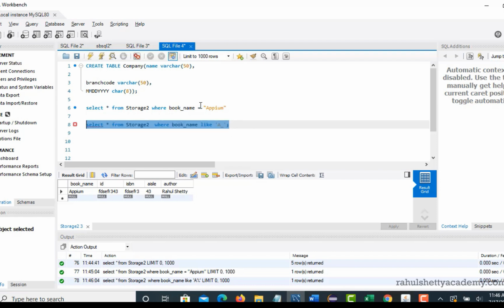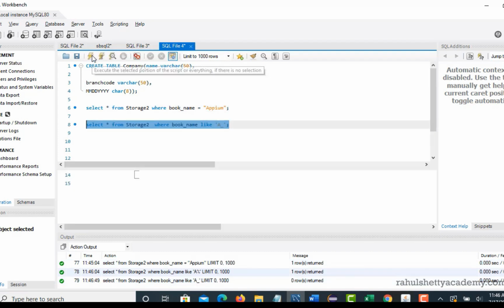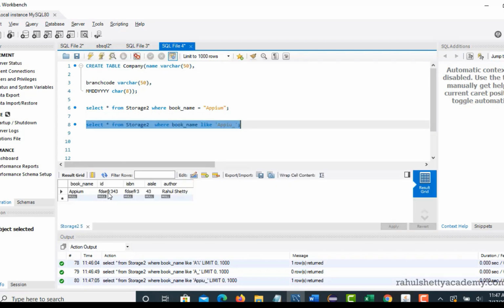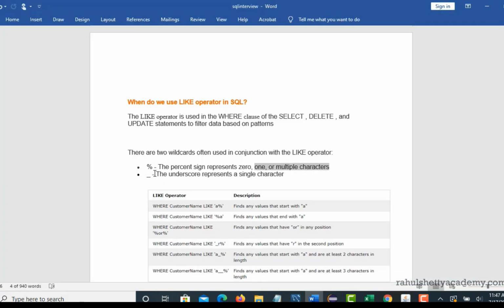So let's see if there are any books which have only two characters, where the first character should be A. You see that there are no books. Now let's do one thing. Appium, I will miss the last character, and now when you run this it will work, because we are saying these are the first few characters and there can be one last character. You see that Appium got returned. So that's where the like operator will help you to use the pattern matching.